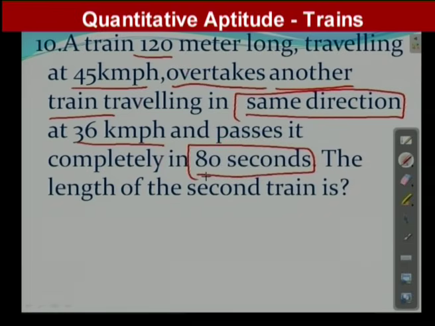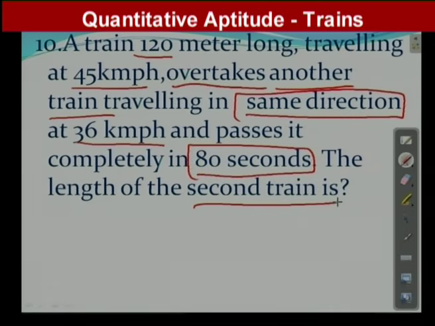The length of the second train is? There are 3-4 interesting points in this question. First one is what? First train length is 120 meters.